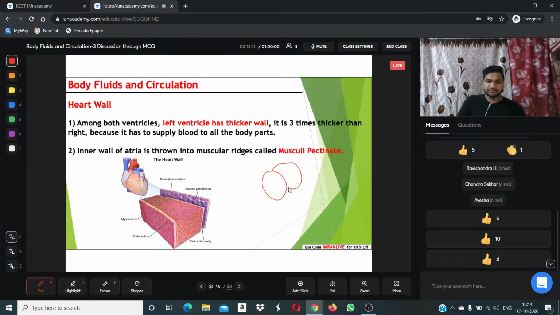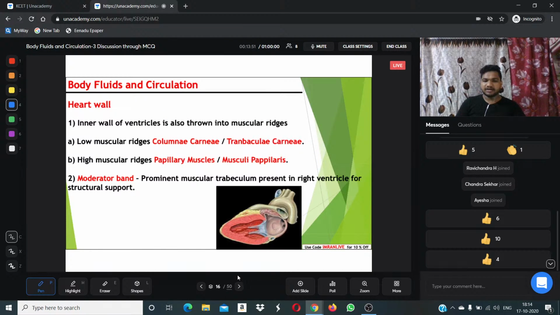These are the two atria, a very rough diagram I'm drawing here. And the lower, larger chambers are the ventricles, right? So at the region of the openings at the atrium, we have muscular ridges. We call them muscular ridges as well as musculi pectinati. Why these are present, we will study in an upcoming slide. You need not worry.